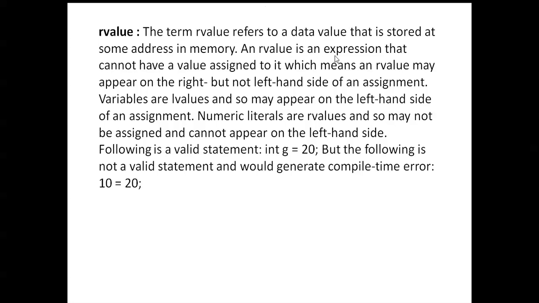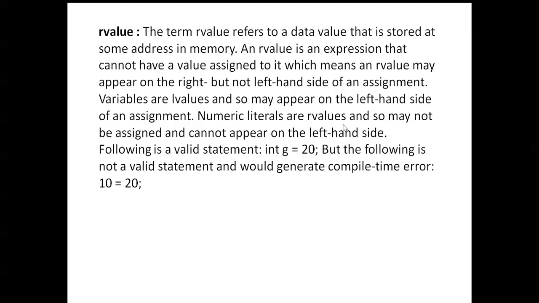An R value is an expression that cannot have a value assigned to it, which means an R value may appear on the right but not the left-hand side of an assignment. L values may appear on the left-hand side of an assignment.